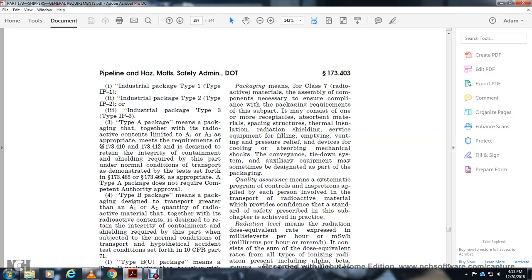Quality assurance, with the system and program control with the inspection of the people involved with the transportation of radioactive material, to provide conformity with the standard safety prescribed within this subchapter.